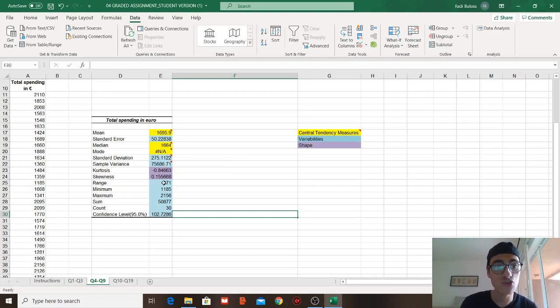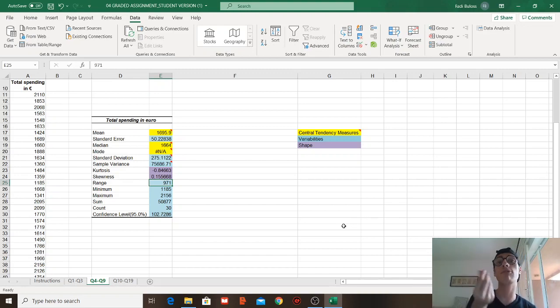Then we have the range. What is the range? It is literally the difference between the minimum and the maximum. What do I mean by minimum, maximum? Minimum is the lowest value of observation, and maximum is the one with the highest value of the observation. Here we have the maximum being 2156 and the minimum being 1185. If we deduct those two, this minus this, we get this. That's the range.